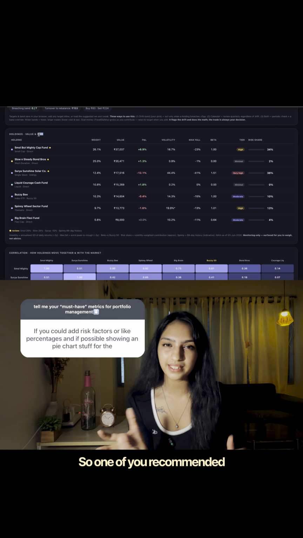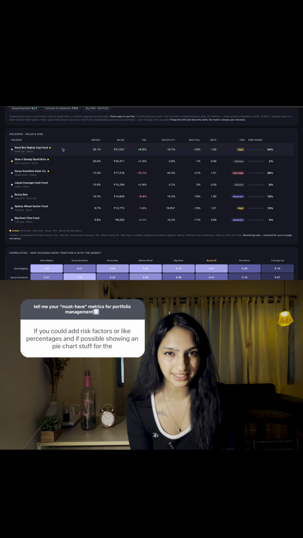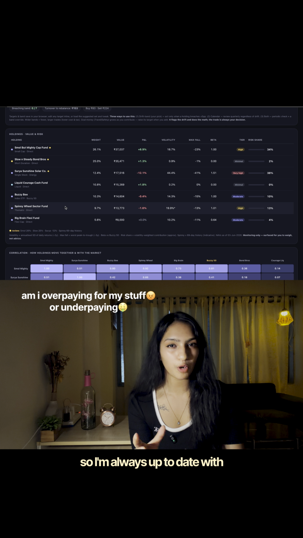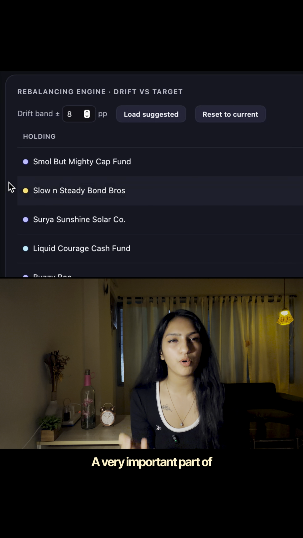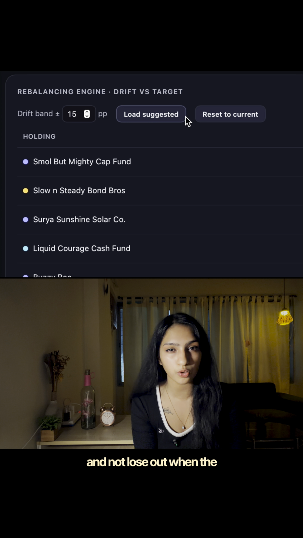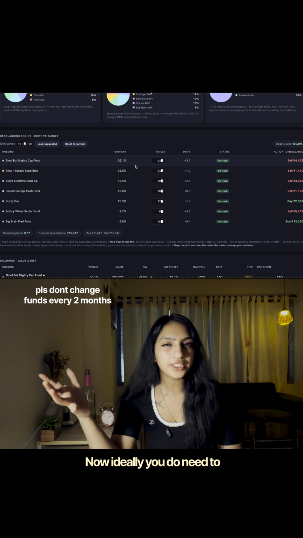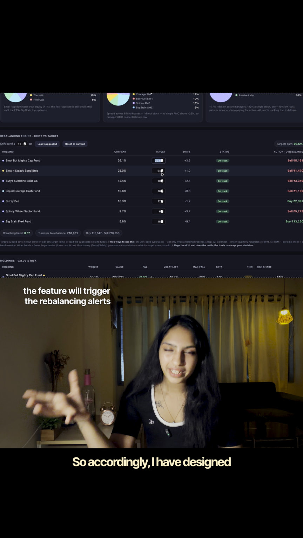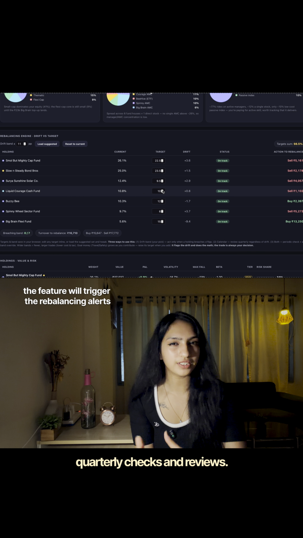So one of you recommended that I have a proper risk management system in place. I also added the valuation analysis so that I'm always up to date with my investments. A very important part of investments is that you need to know how to capitalize on your returns and not lose out when the markets go down. Now, ideally, you do need to give time for your fund to perform. So, accordingly, I have designed a rebalancing strategy with quarterly checks and reviews.